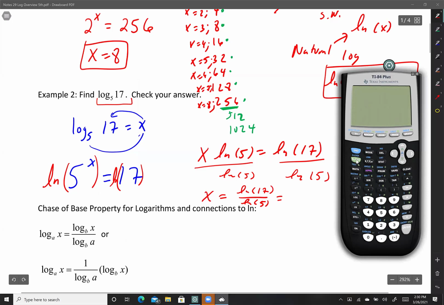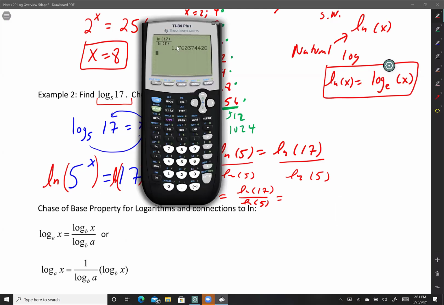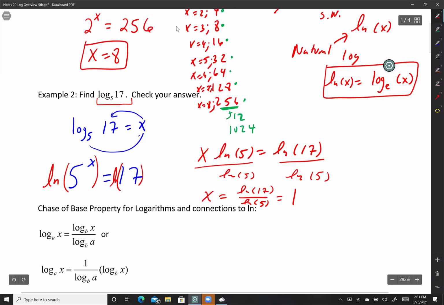So how do I type it into a TI-84? I push second, y equals, I push enter, and this will get me my little fraction feature. And I'm just going to type ln of 17 in the top, close it, divided by ln of 5 in the bottom. And if you're wondering why I don't use a TI-Nspire, I just don't like the drop-down menu on the Nspire. But the Nspire is a good calculator. I have it in my backpack right now.